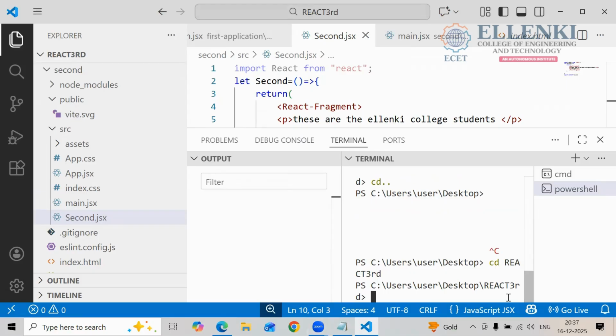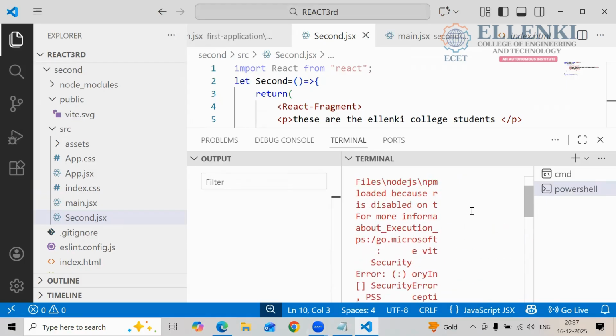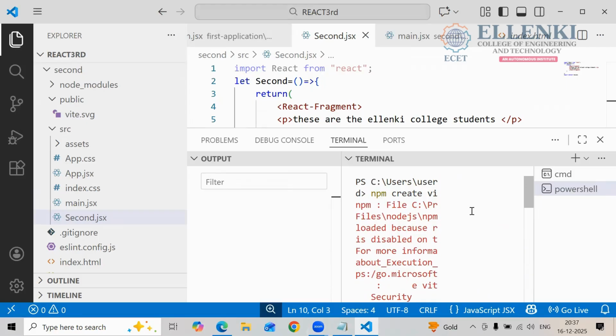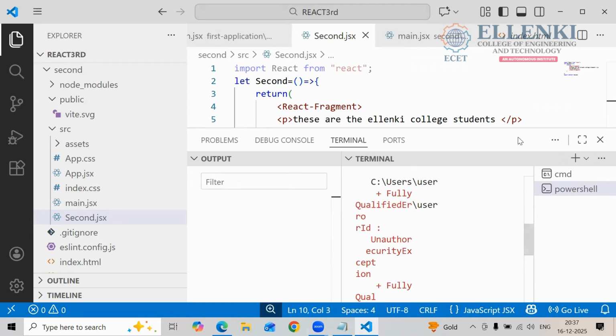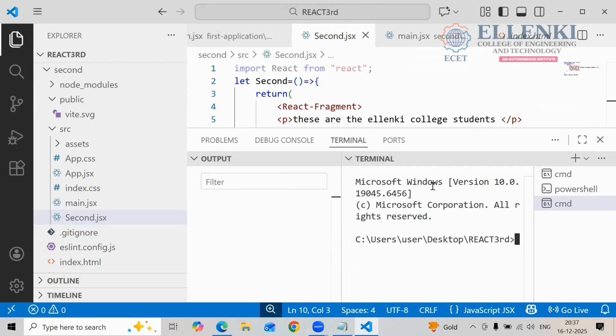So okay, it came. Now what mistake did we make here? Command prompt we have to choose, right? Yes, we have to choose the command prompt, but it automatically comes to PowerShell, right? So that one we didn't do.